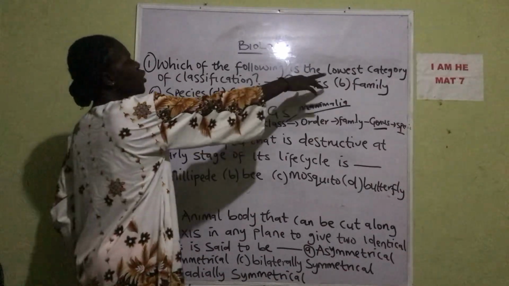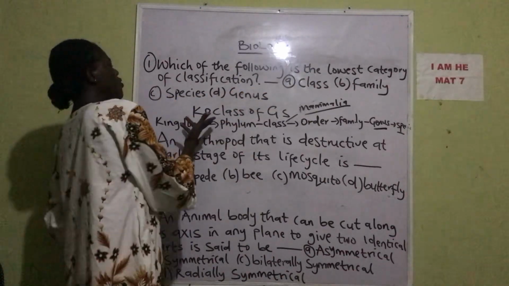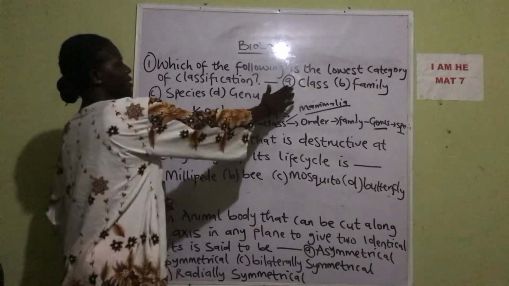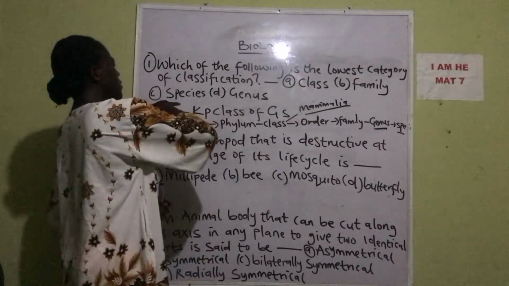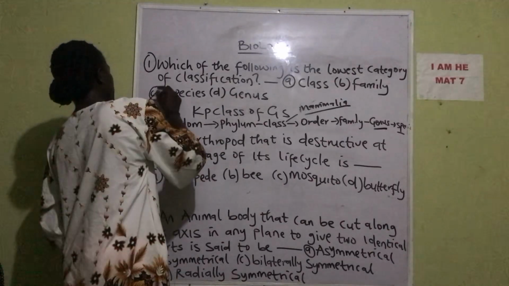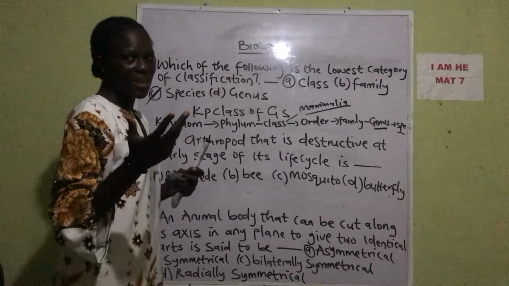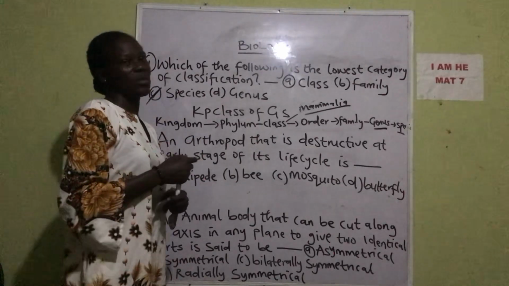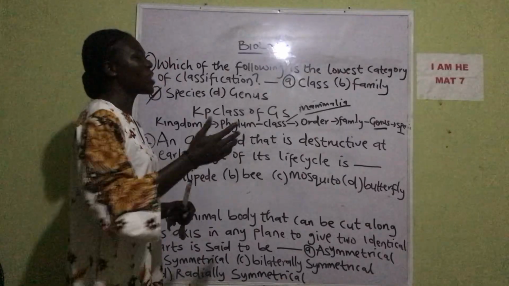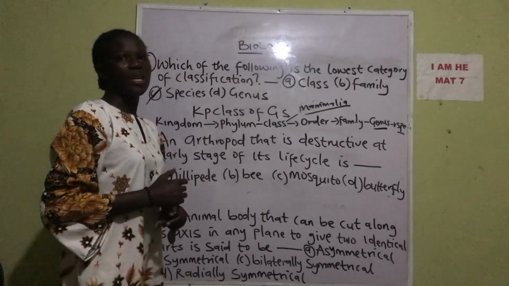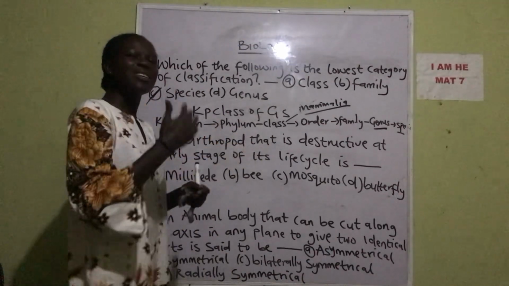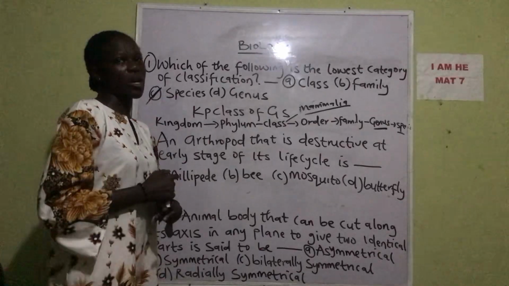Which of the following is the lowest category? Now, from this acronym, which of them is the lowest category of classification? A, class. B, family. C, species. D, genus. So the answer is species. Species is the basic unit of classification of living things. In a species, organisms can interbreed, for instance Homo sapiens, that's humans.